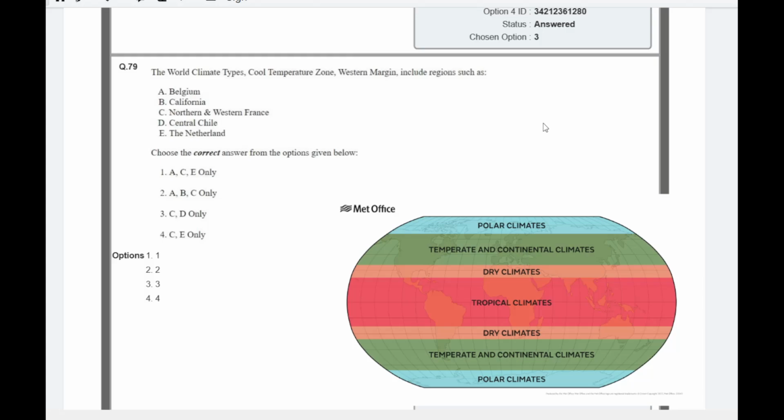So which climate does India come under? India comes under the tropical region, half tropical and dry climate.